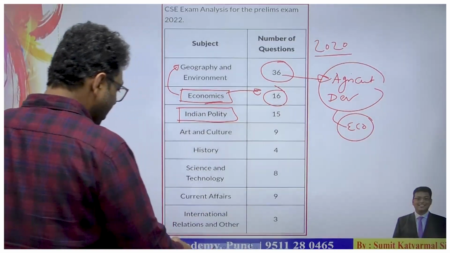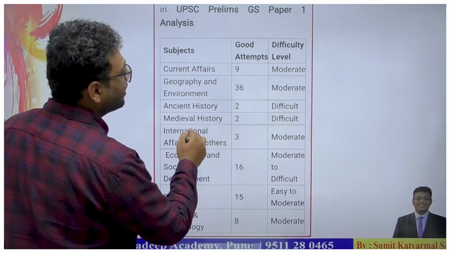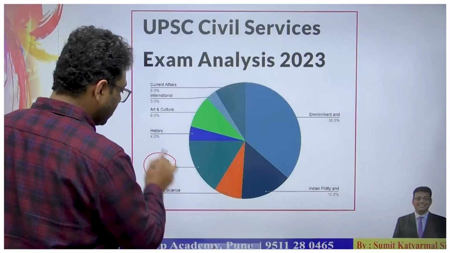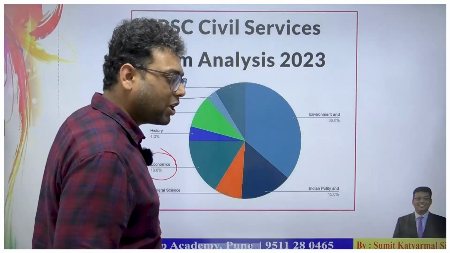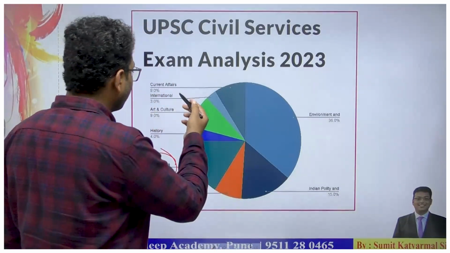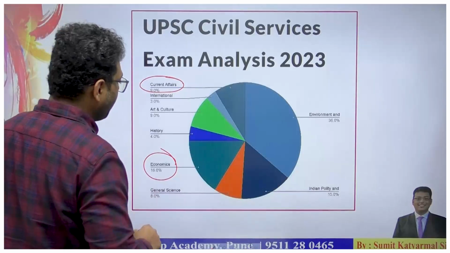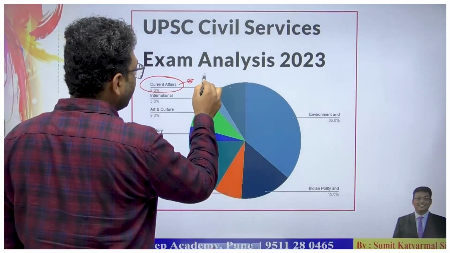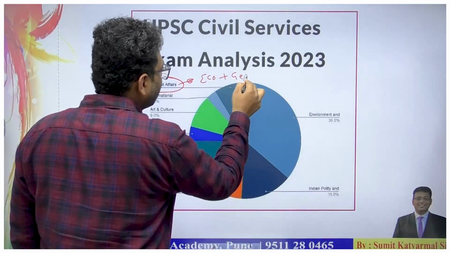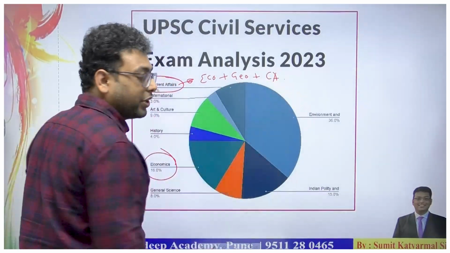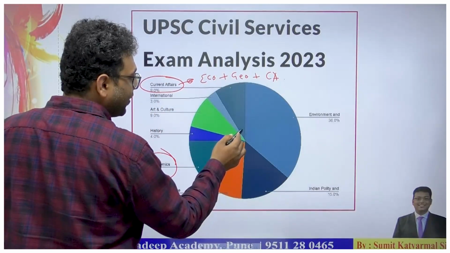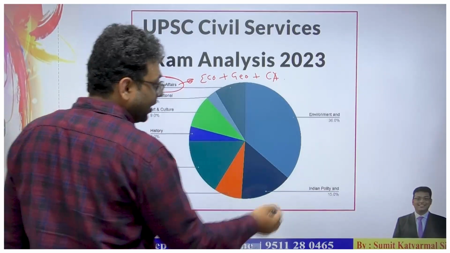Then the most important is 2023. Within 2023 also they have asked 16 questions from core economy, and some questions related with the economy as well as geography plus current affairs. So it is in the 2023 paper, and within the environment as well.